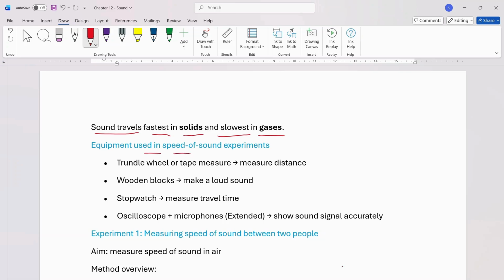Equipment used in the speed of sound experiment. Trundle wheel or tape measure to measure distance. Wooden blocks make a loud sound. A stopwatch measures travel time. An oscilloscope and microphones show the sound signal accurately.